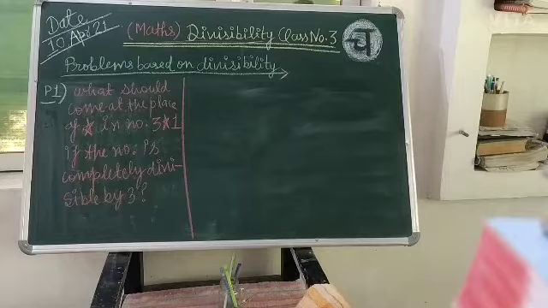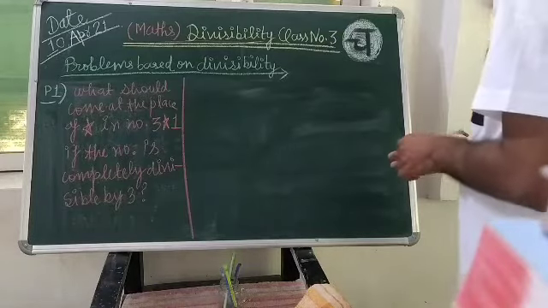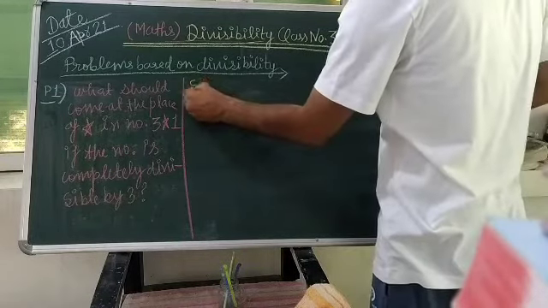So what we should write at the place of star if we want to make it divisible by 3. Read it. Move to the solution.